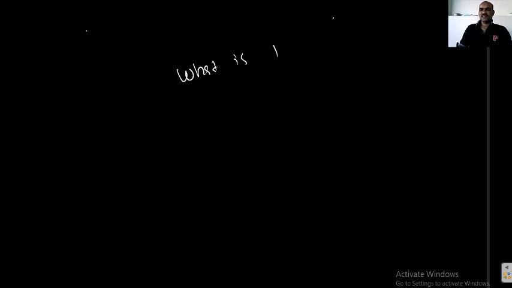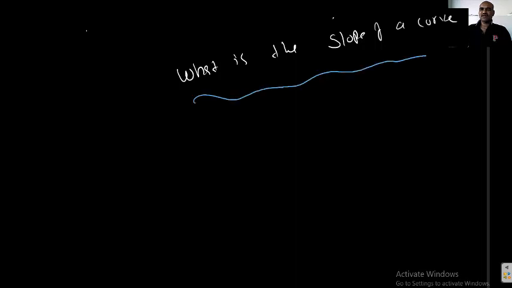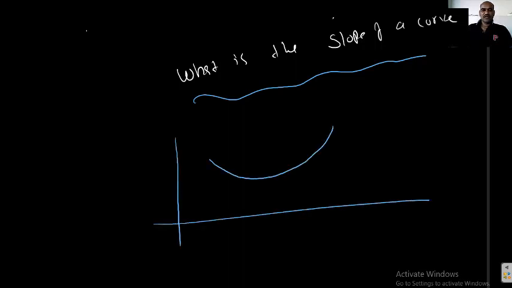What is the slope of a curve? This is our actual question. This is important for calculus. Okay, a curve is given. I want to find the slope of the curve at this particular point. What does it mean? If you can draw a unique tangent at the particular point, the slope of the tangent is taken as the slope of the curve at that point.